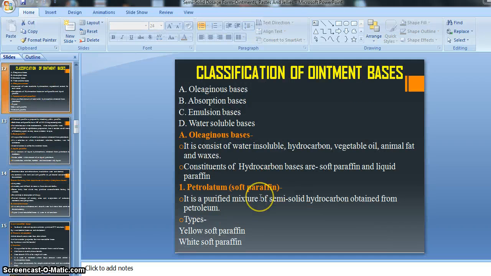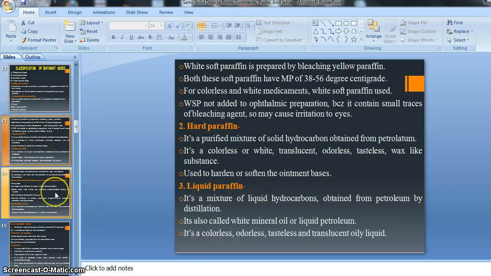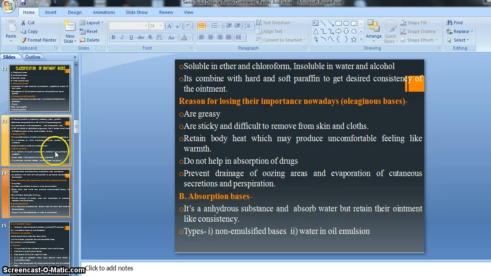It has a lower absorption. Afterward we also discussed some reasons regarding the oleogenous basis. Nowadays the oleogenous basis loses its importance or popularity, because there are five reasons given.